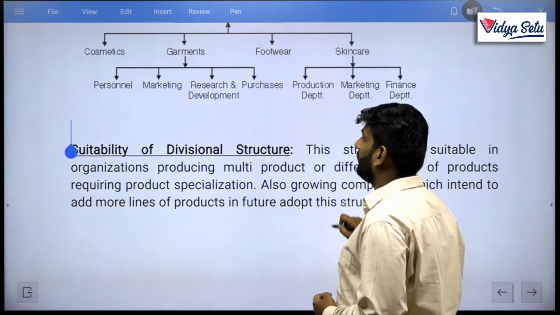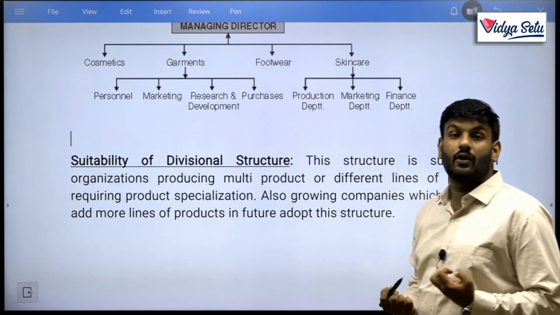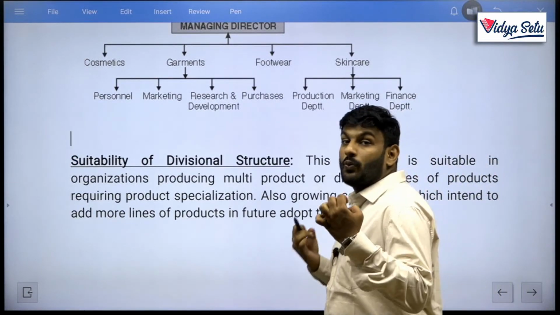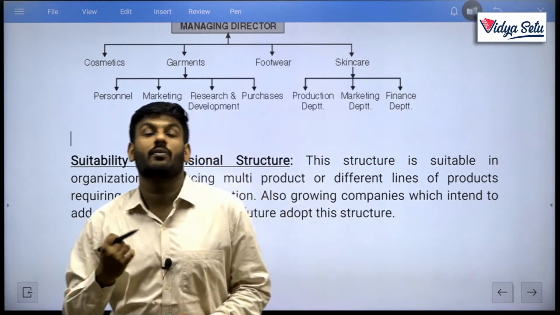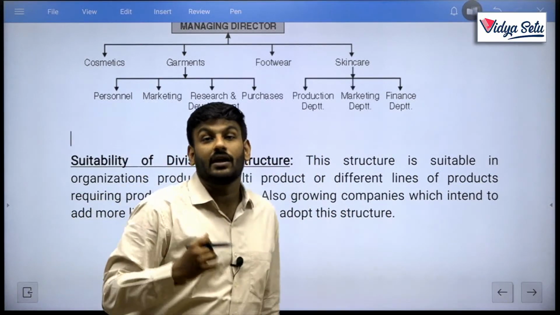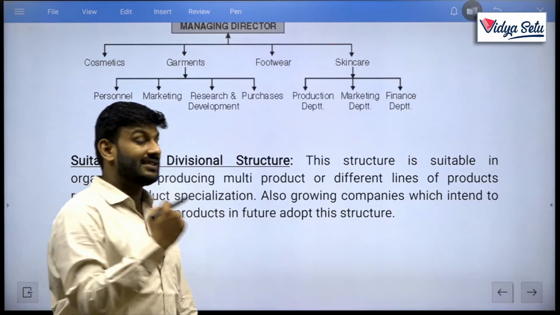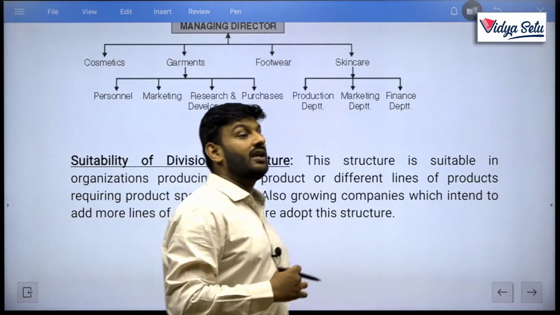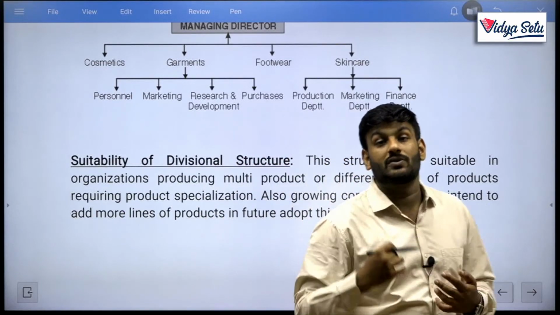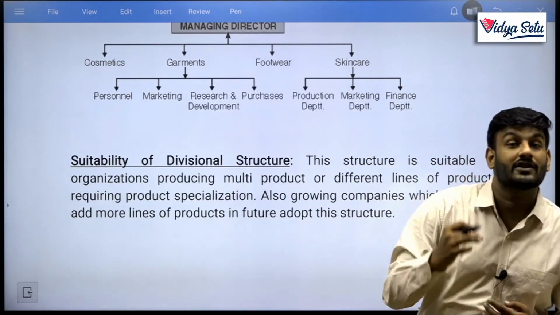As for the suitability of the divisional structure, we already discussed that it is suitable where the company is manufacturing or dealing with multiple products, not a single product, or where they want to produce multiple products in future and expand their business.